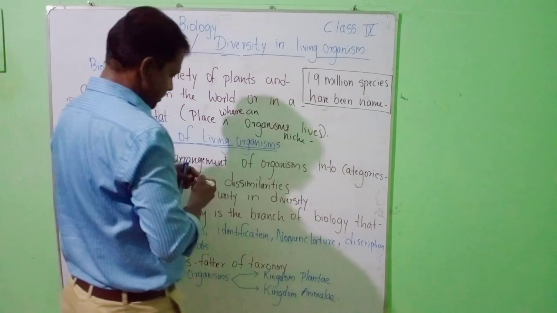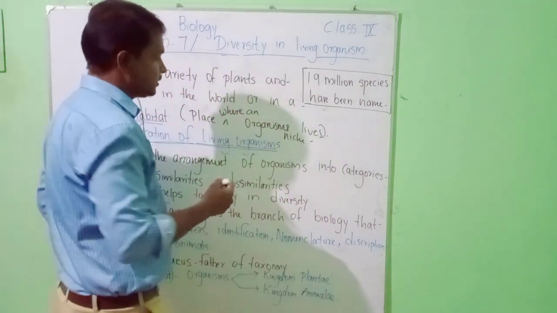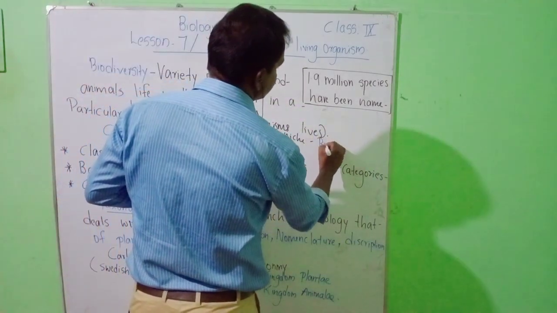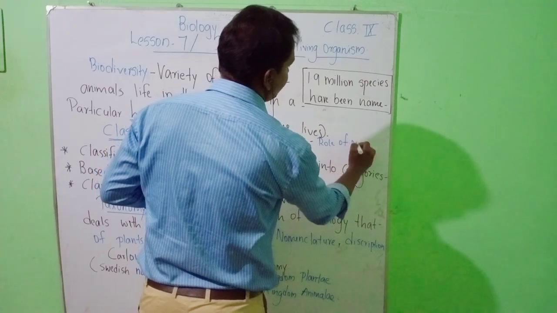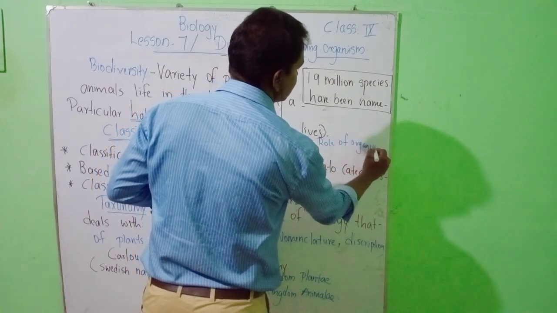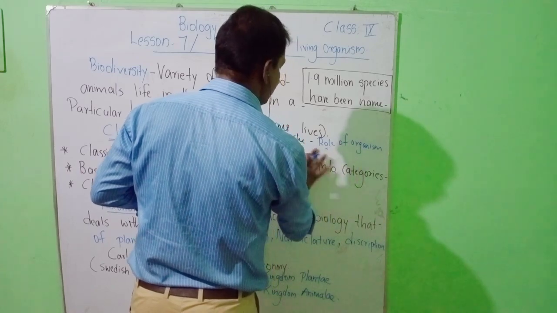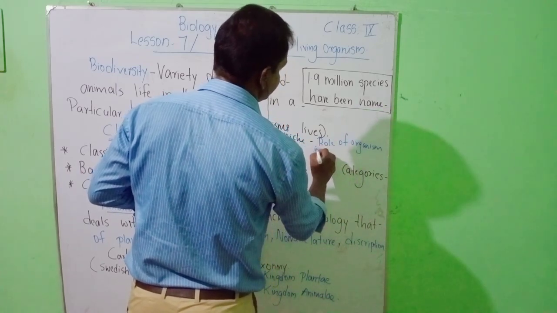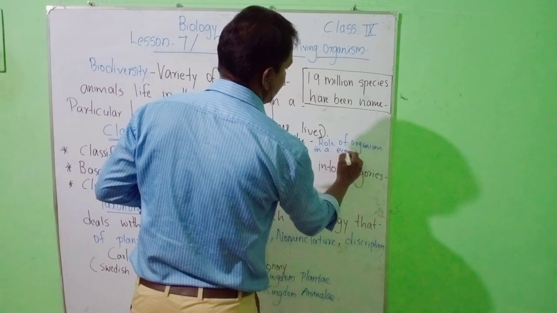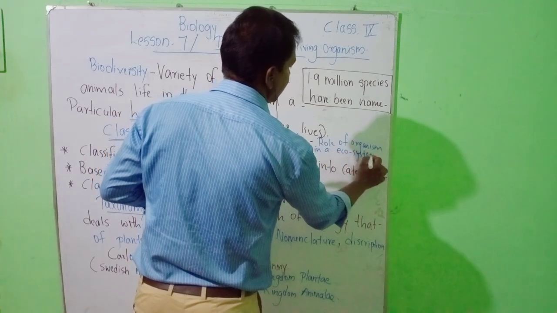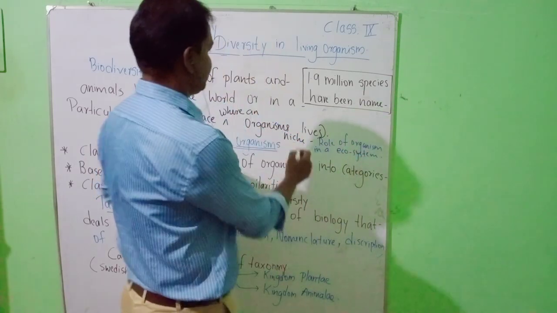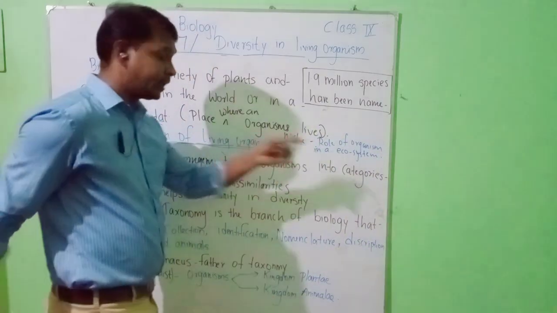Niche means the role of an organism in an ecosystem. You will be studying that in grade 10.